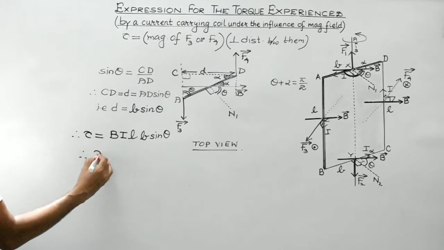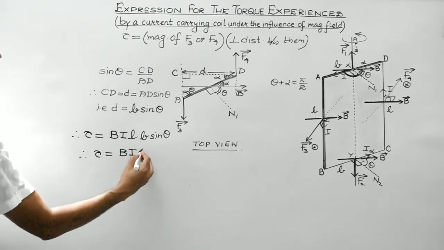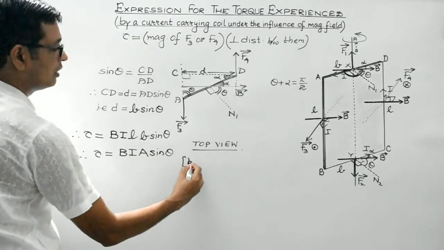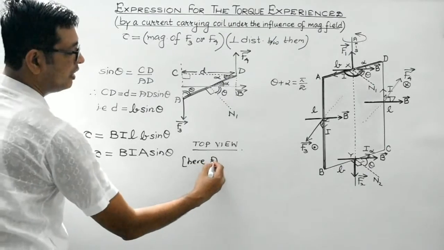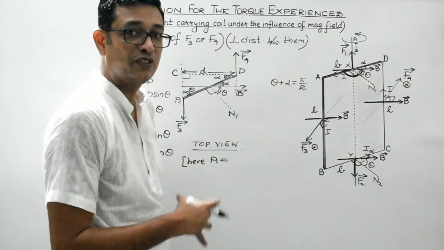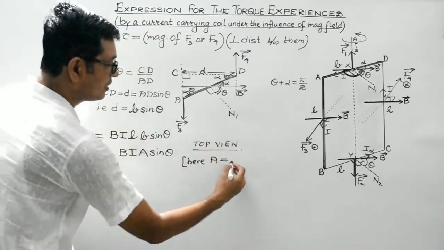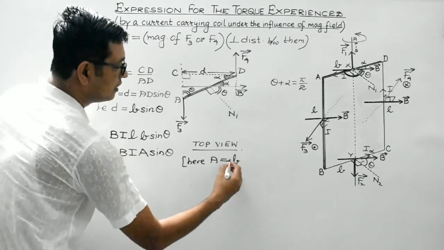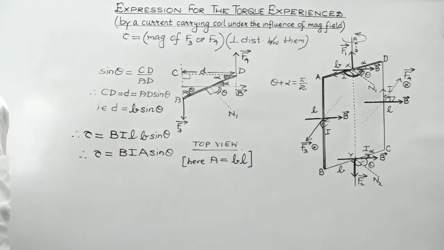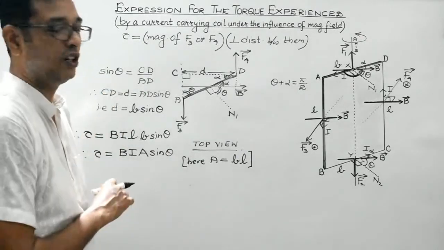So therefore, torque is equal to BIA sine theta. Here, students, A is the area of the rectangular coil under consideration, and the area of the rectangular coil is length into breadth. So this is length, this is breadth. So length into breadth will give us the area of the rectangular coil. So capital A stands for the area of the coil.